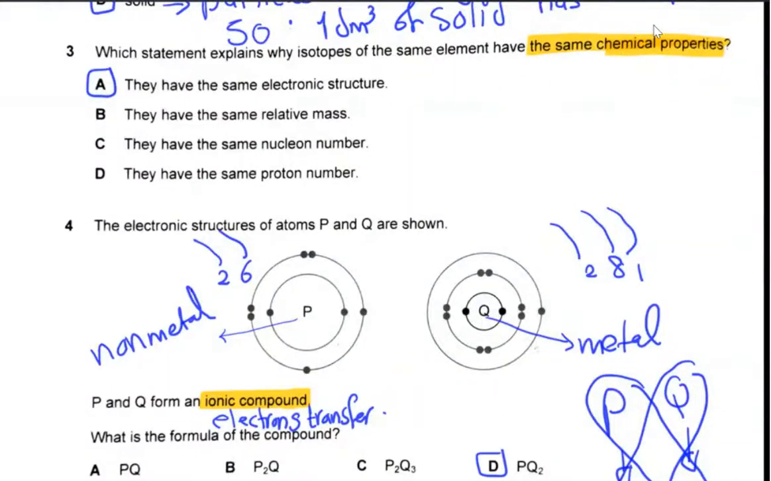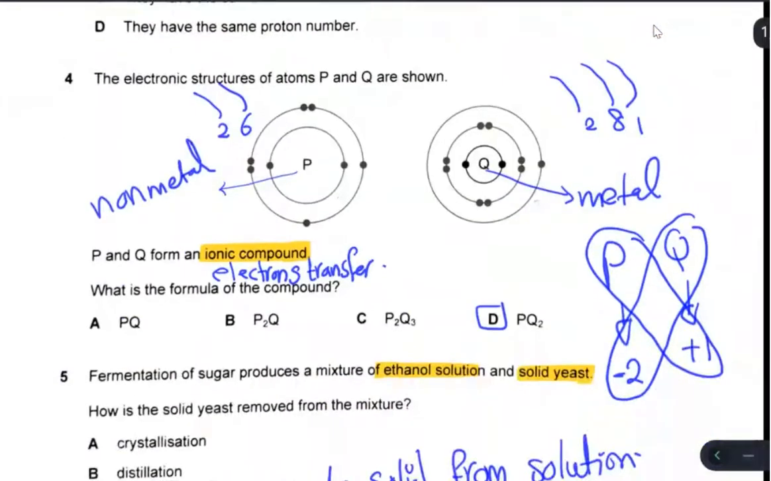Number 3. Which statement explains why isotopes of the same element have the same chemical properties? Because they have the same electronic structure. Chemical properties are related to the same number of electrons in the outer shell.